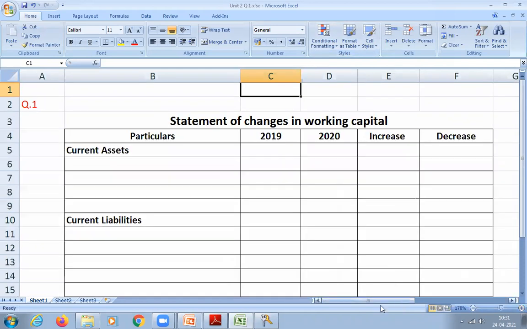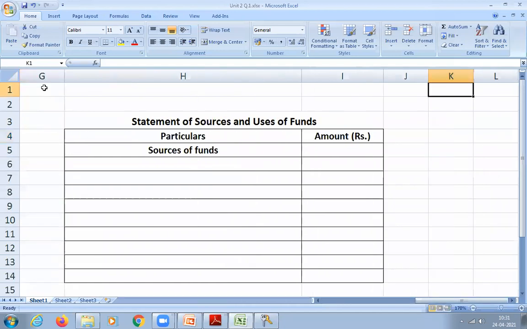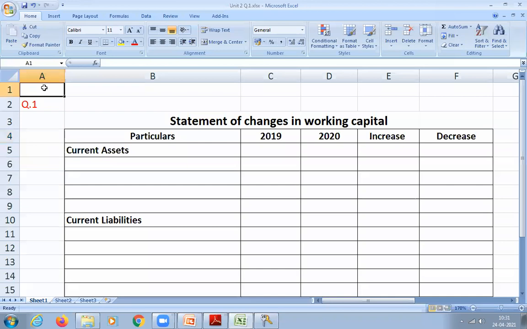I have a doubt, sir. For the statement of changes in working capital, all current assets and current liabilities will come, and in the fund flow statement, all the changes in fixed assets and fixed liabilities will come. Is it like that or different? Yeah, along with that, you have to also consider the adjustments given.